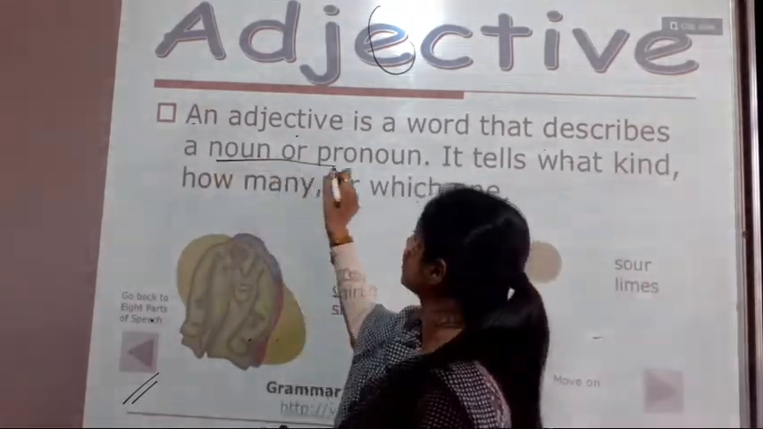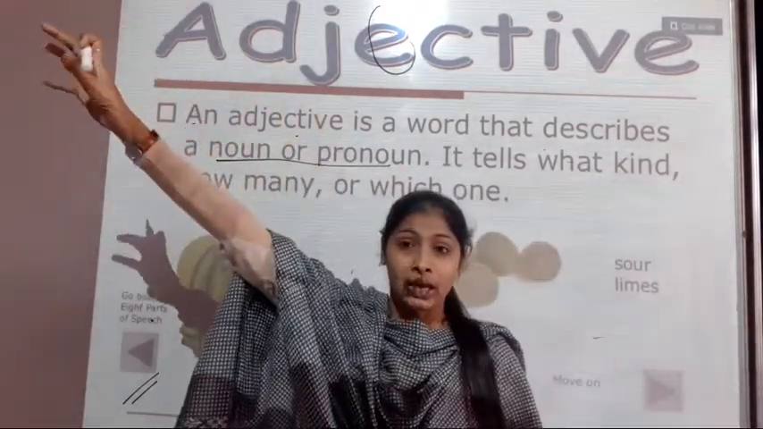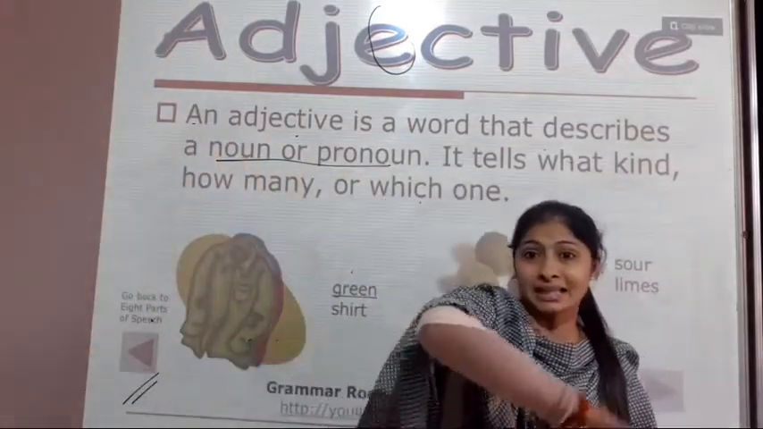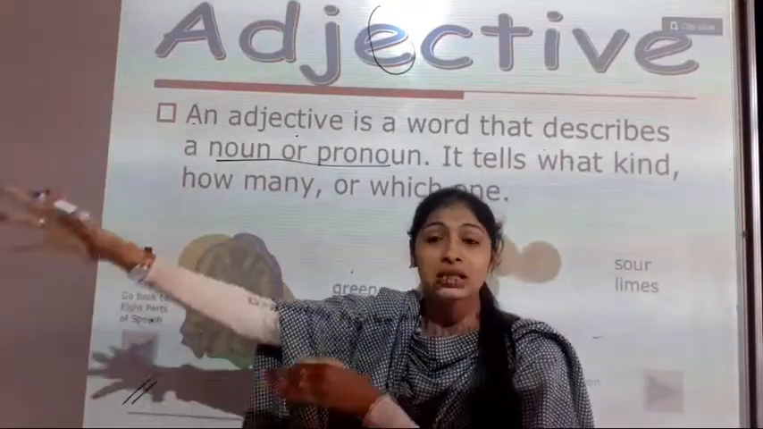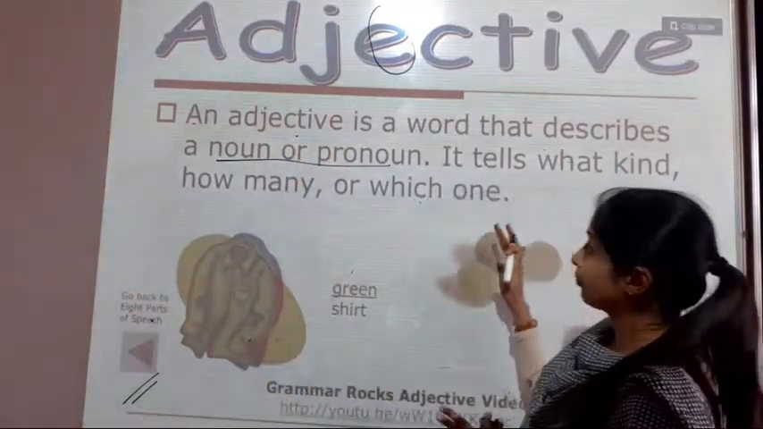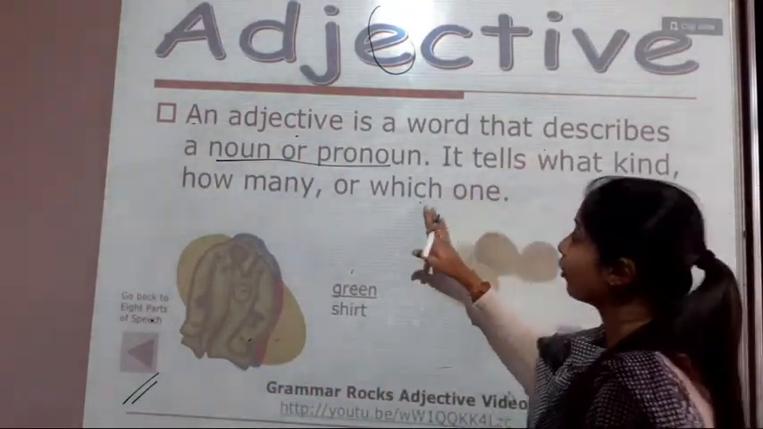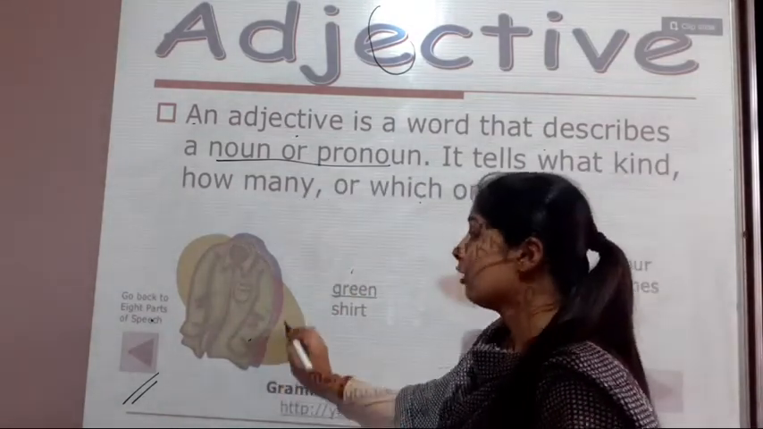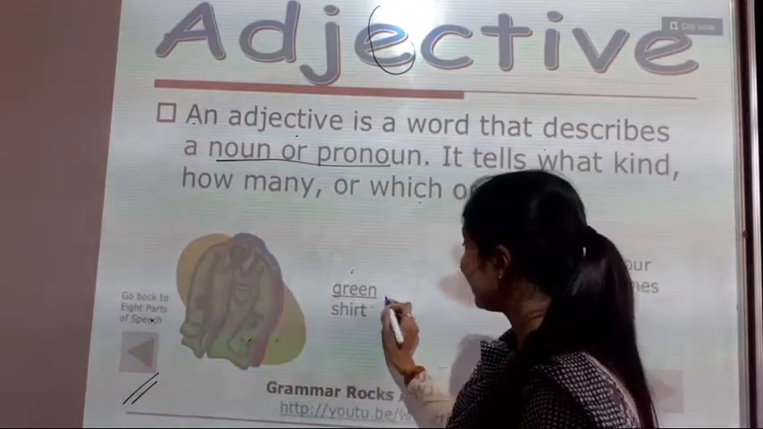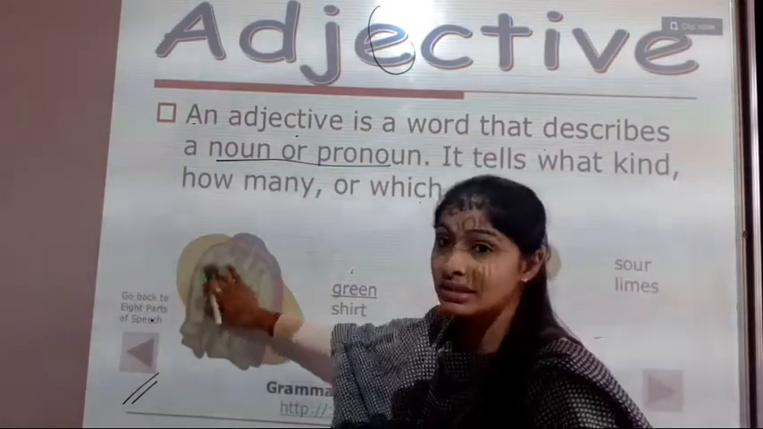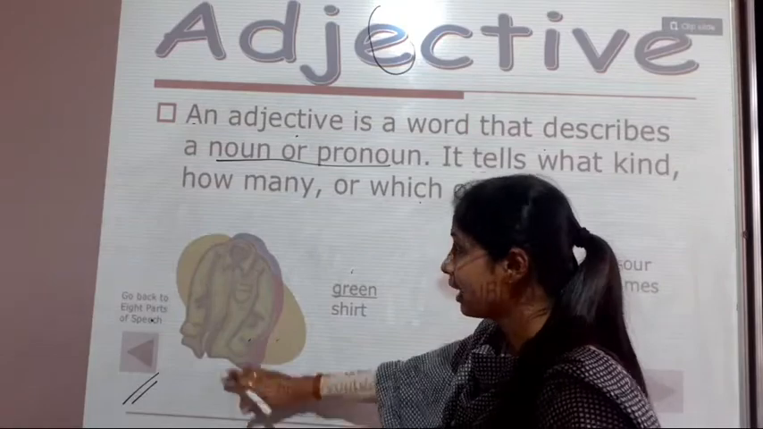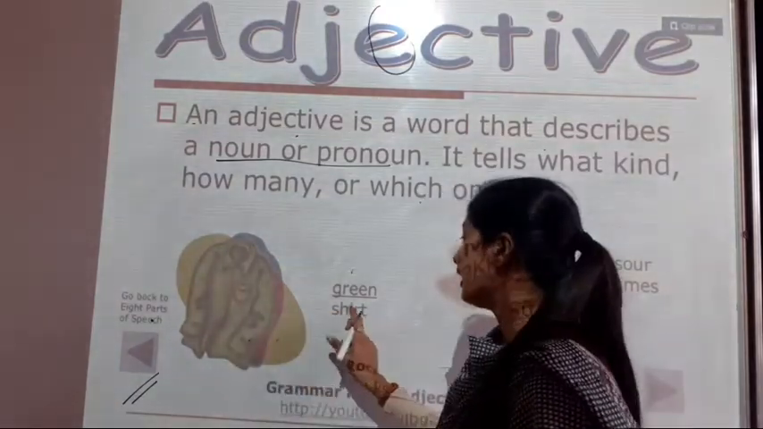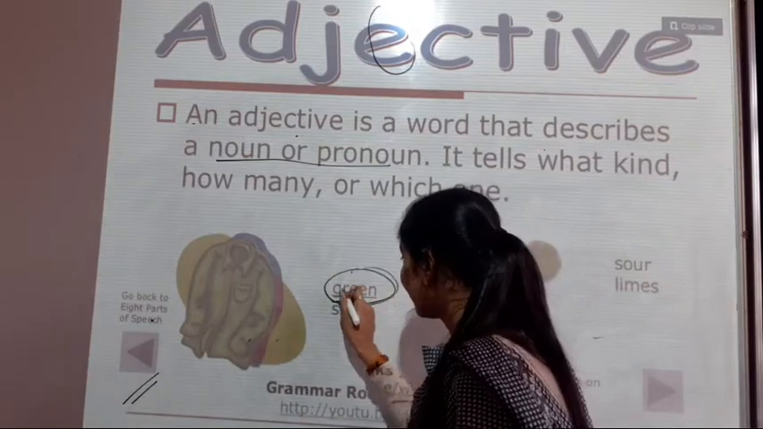Remember this both. We have seen first the noun, pronoun, it depends on the noun. Now adjective also refers to the noun and pronoun. See, it tells what kind or how many or which one. See here, students, it's a cabbage. What is it? Cabbage. It's a green color shirt. Here, one shirt is given, but which color shirt is this? Green. So green, this is referring to this shirt.